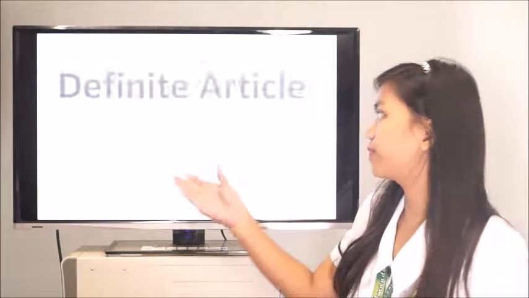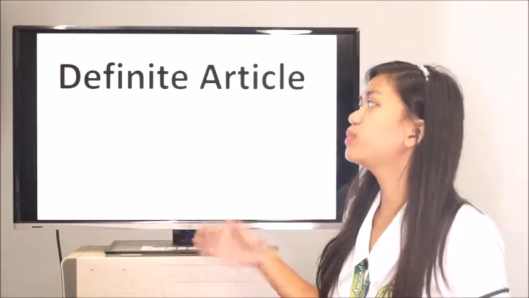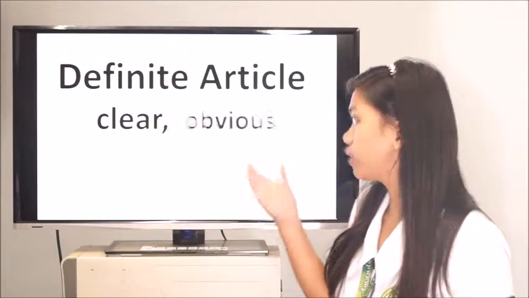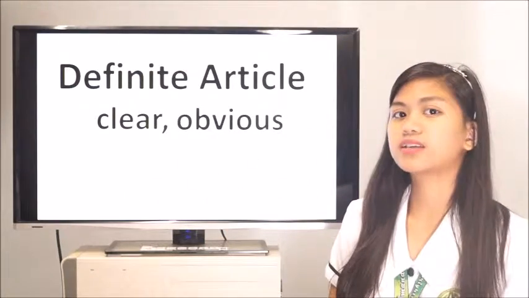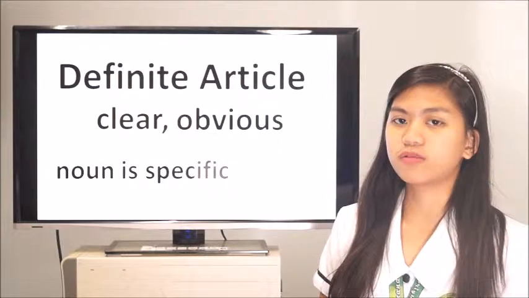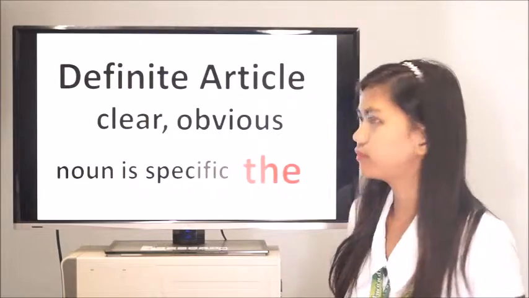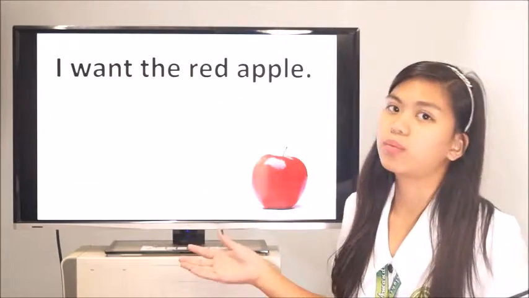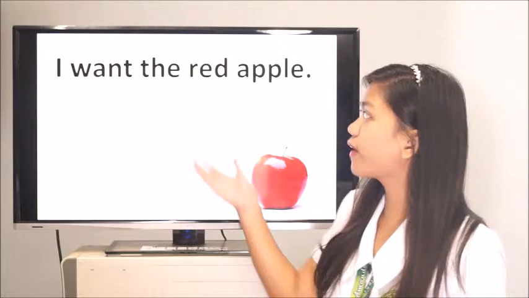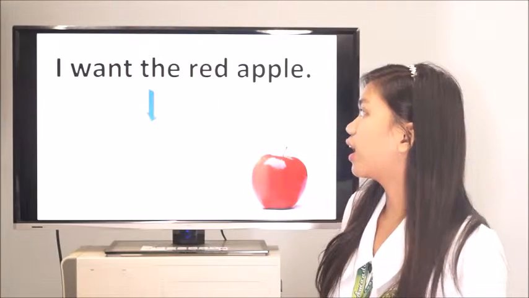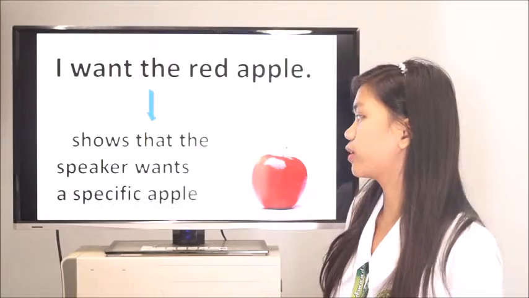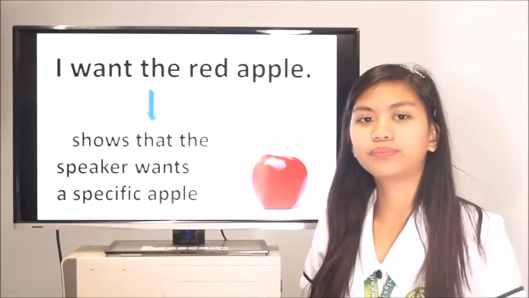In English, there are two types of grammar articles. First, the definite article. Definite means clear and obvious. It tells us that the noun is specific, and the definite article in English is the. Example, I want the red apple. In the sentence above, we find the, and the shows that the speaker wants a specific apple.